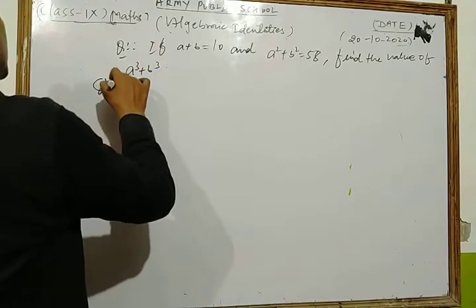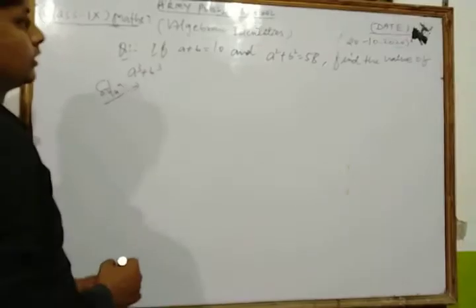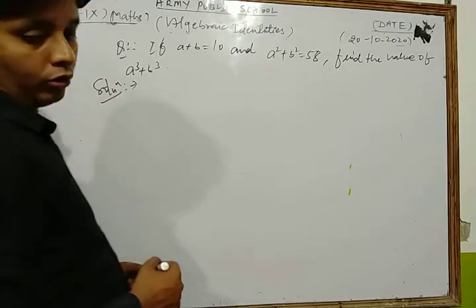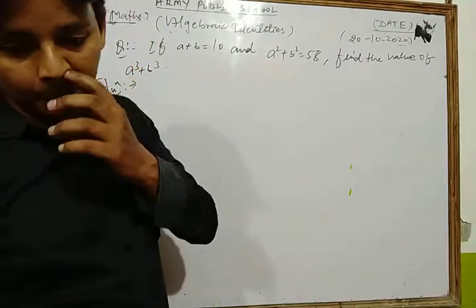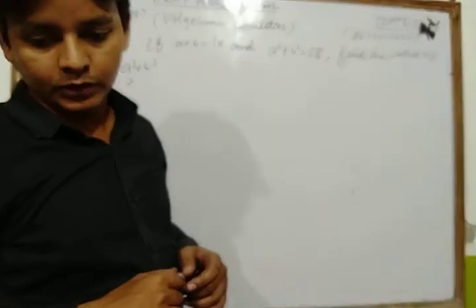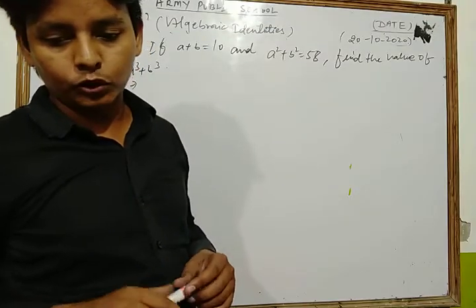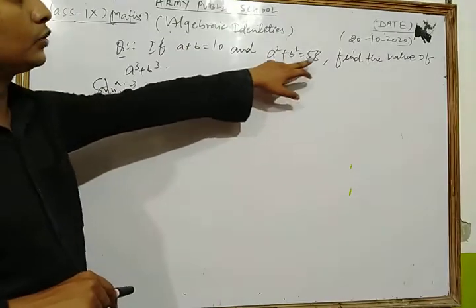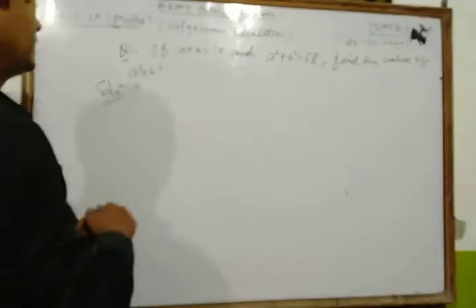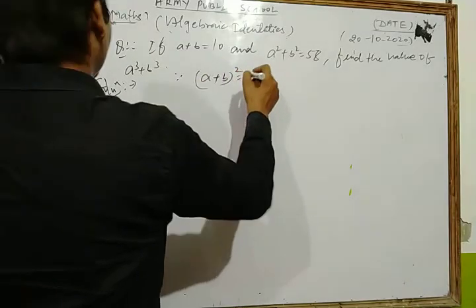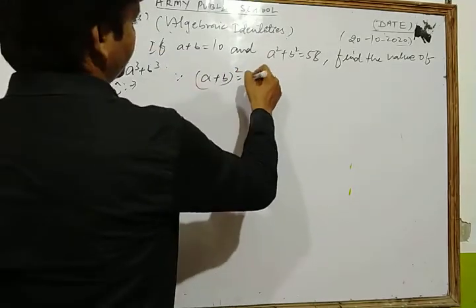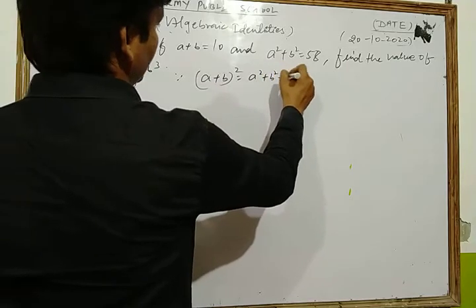Let's see its solution. Dear students, we know that the value of a cube plus b cube is what? a cube plus b cube plus 3ab times a plus b whole cube. First of all, dear students, look here, the value of a square plus b square is given as 58. First of all, we apply the concept: we know that a plus b whole square is a square plus b square plus 2ab.